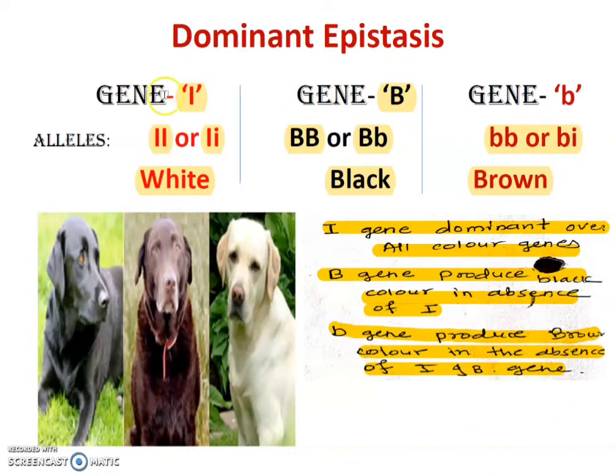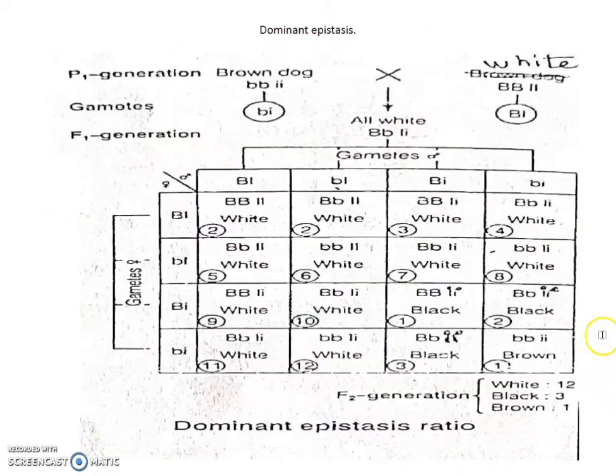When both dominant genes I and B are present, I is called epistatic because it is more powerful and masks the effect of gene B, while gene B is called hypostatic because it is hidden by gene I. Suppose we take the example of a brown dog and a white dog. In the white dog, both genes are present, but their alleles are different. Suppose in the white dog the pure form alleles are present: capital B capital B, capital I capital I.